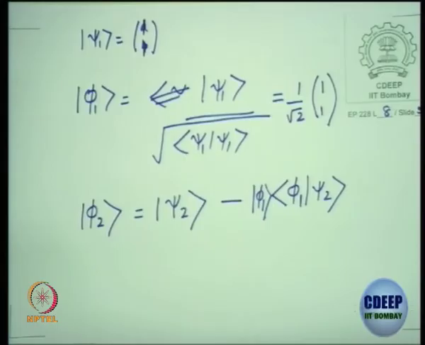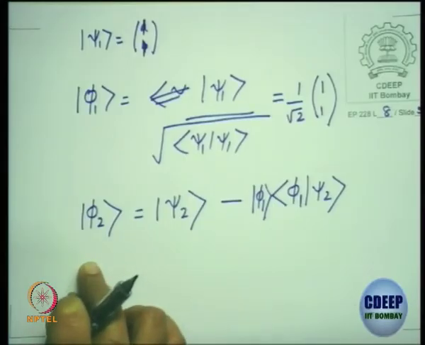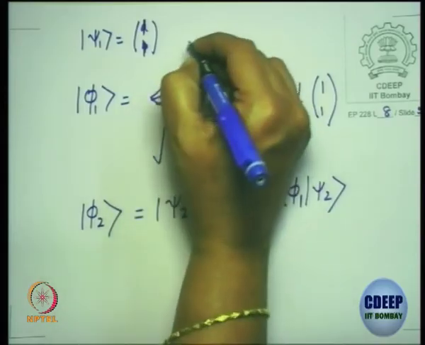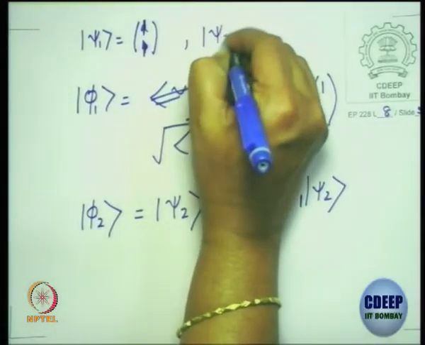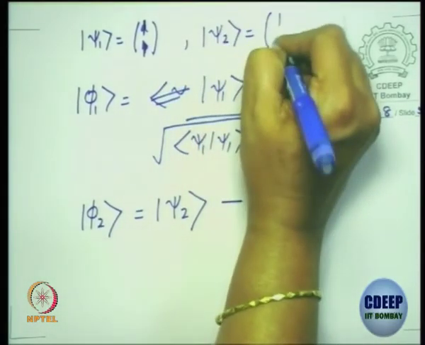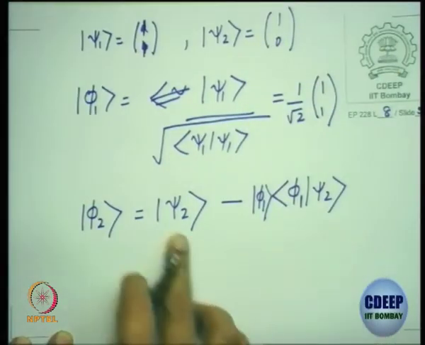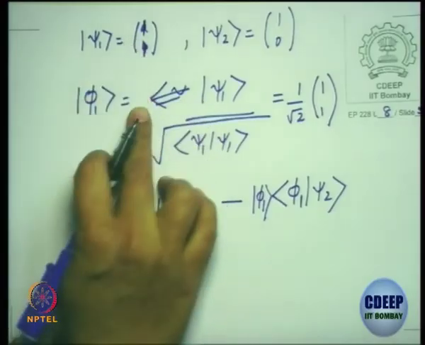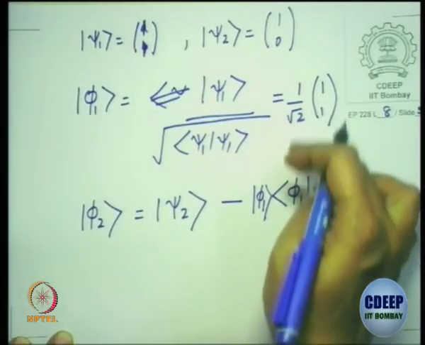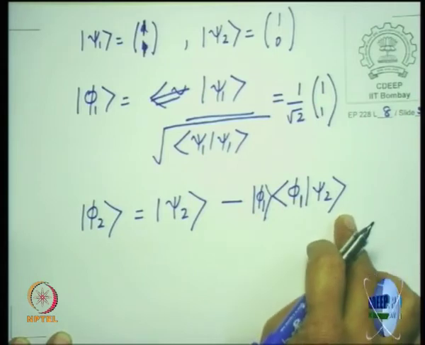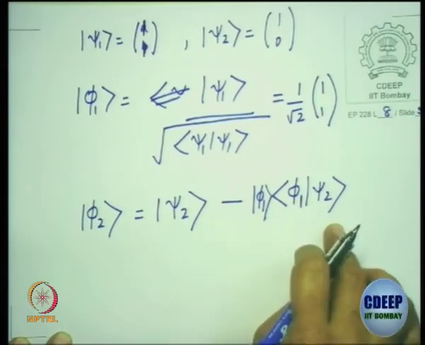So if I want to find phi2, I need to take psi2. So psi2 in this notation I could take to be 1, 0. If I take that, then you can see this is 1, 1 and this is 1 by root 2, 1, 1 with 1, 0. I'll give you 1 by root 2.